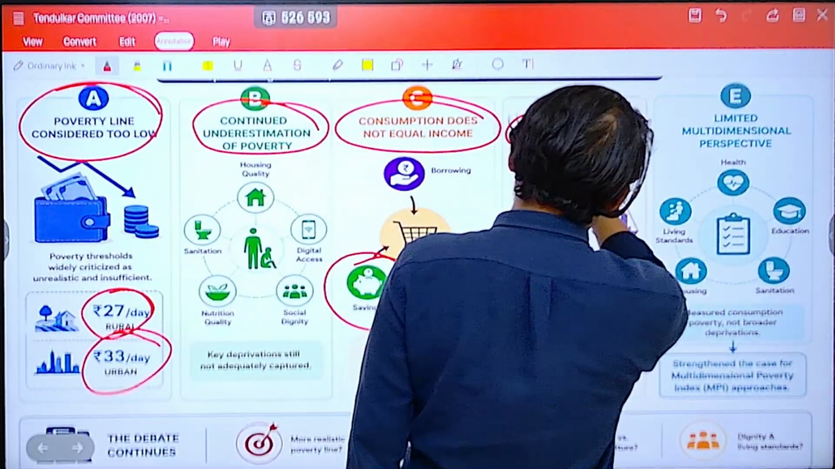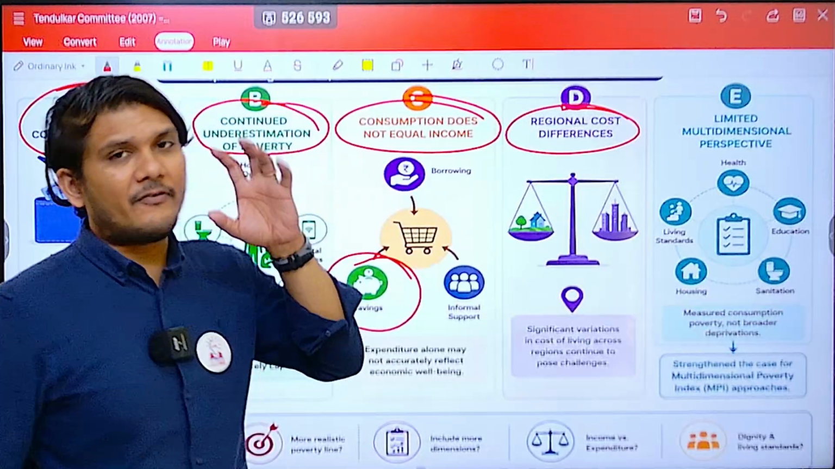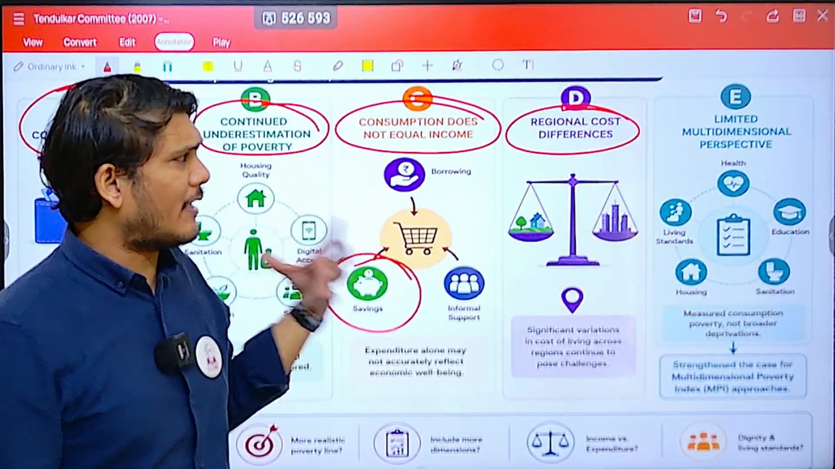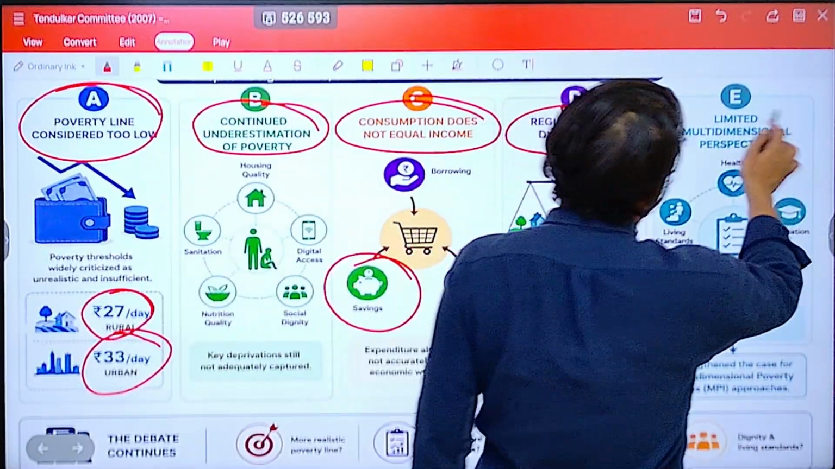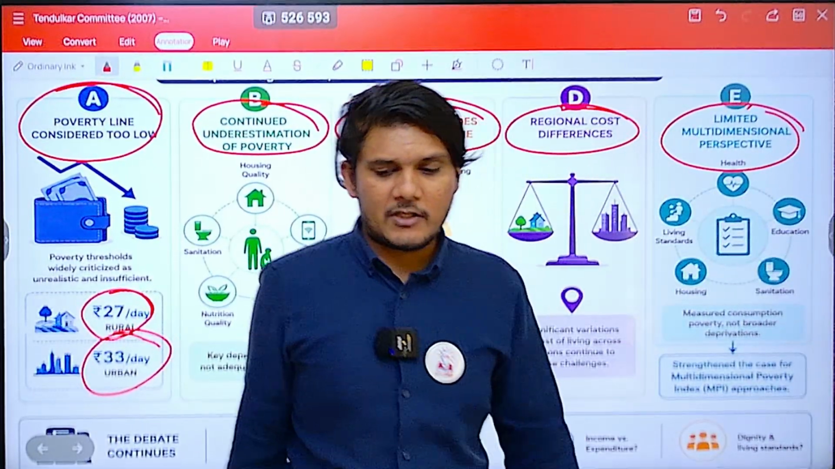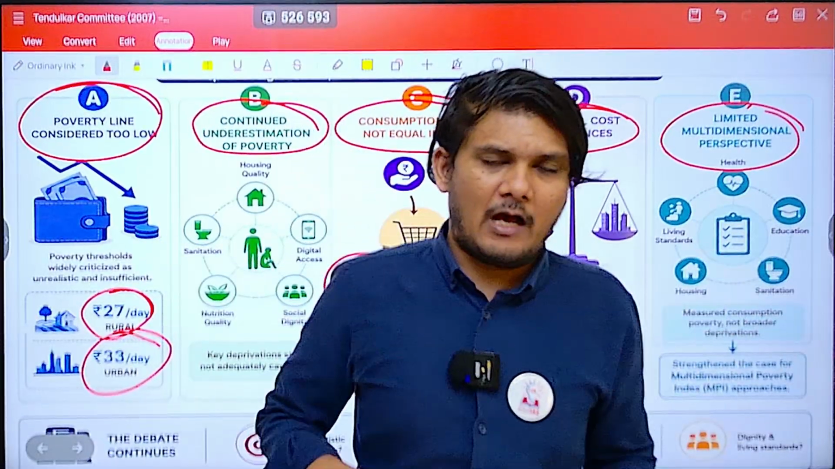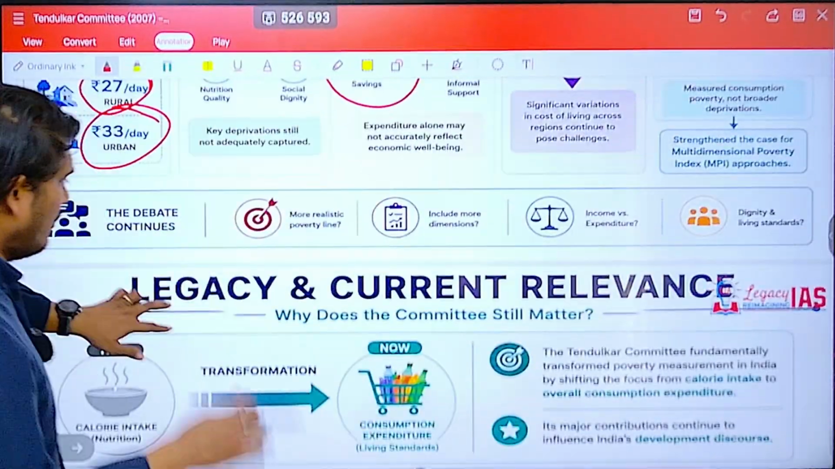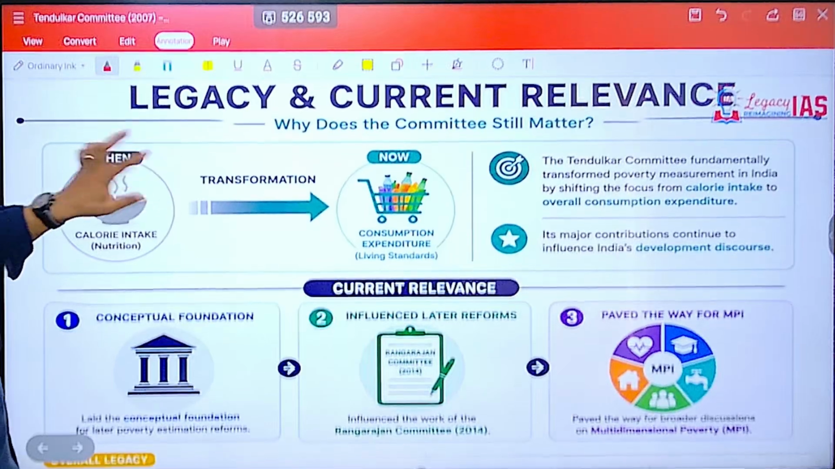Regional cost differences: there were significant variations in the cost differences that were used. Then a limited multi-dimensional perspective: only limited things were taken into consideration. A lot of things which could have been a part were still kept out of the report.